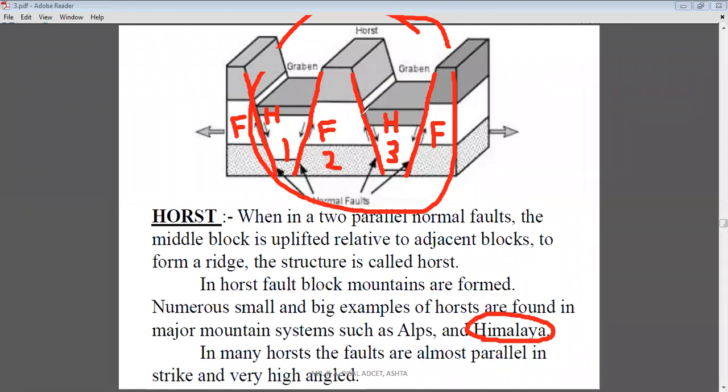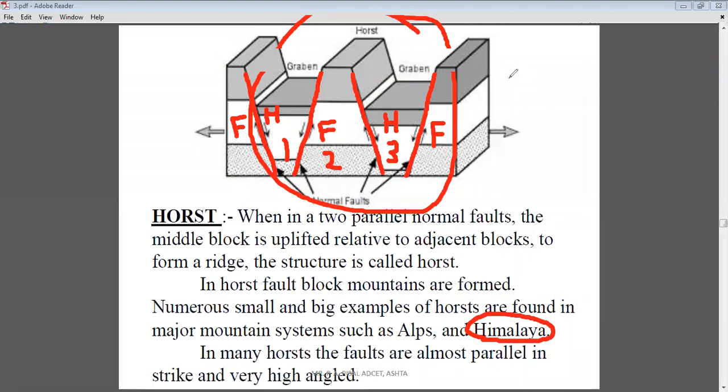The central block which is uplifted always shows the high mountain peaks, because it is raised to maximum elevation compared to the adjacent blocks. So this is about the horst type of fault, where the middle block is uplifted compared to the adjacent blocks.